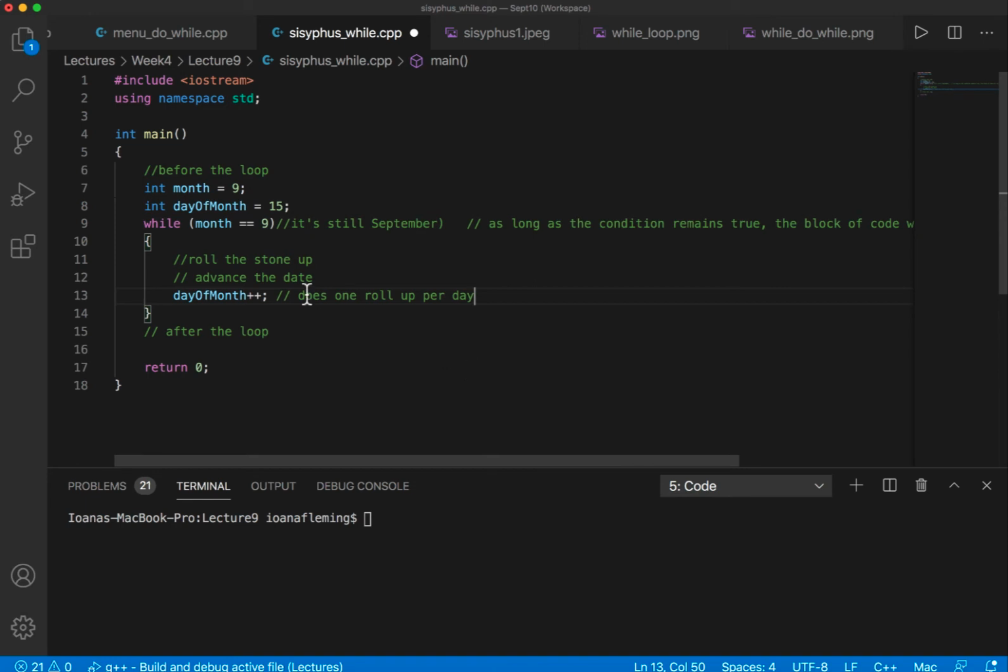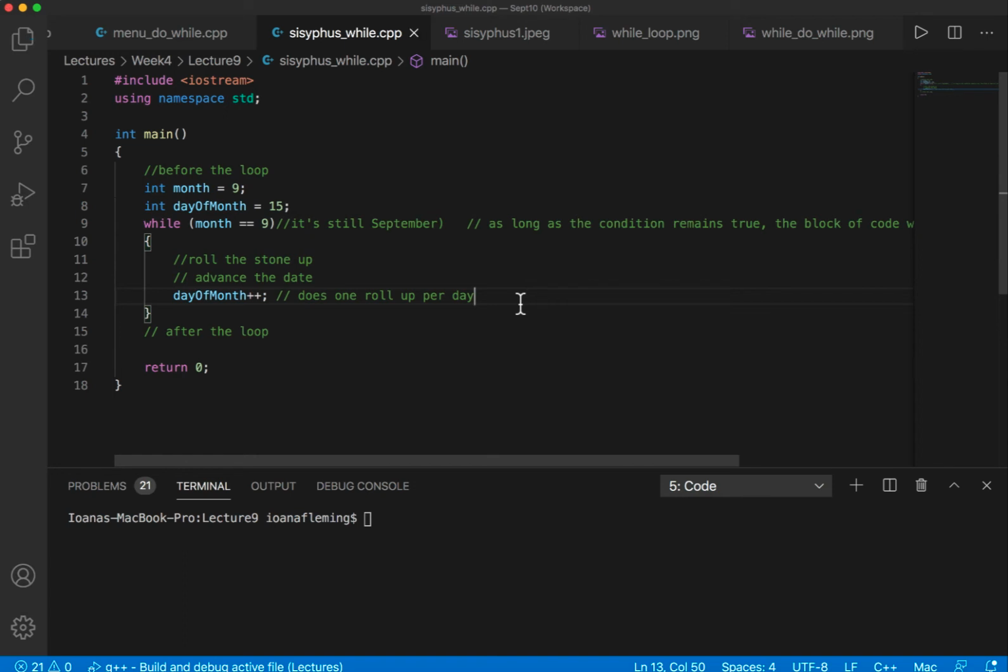Well, not really, because nothing inside the while loop is changing the value of this variable. That's one of the things you always want to be careful with when we design a while loop. Something inside the while loop needs to eventually change this condition to false. Otherwise, we end up with what we are talking about, an infinite loop. So right now we have an infinite loop.